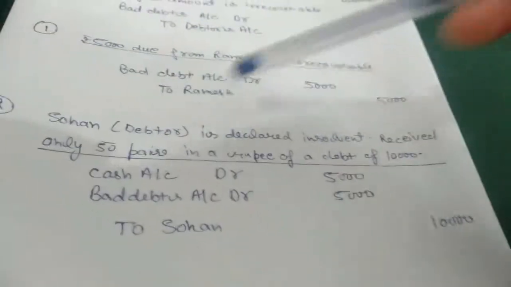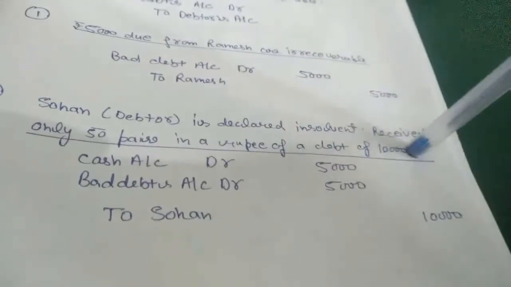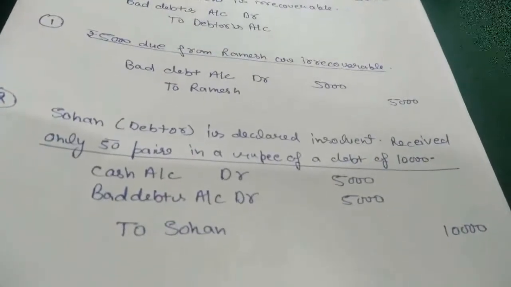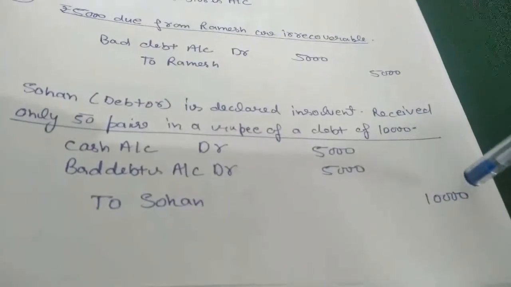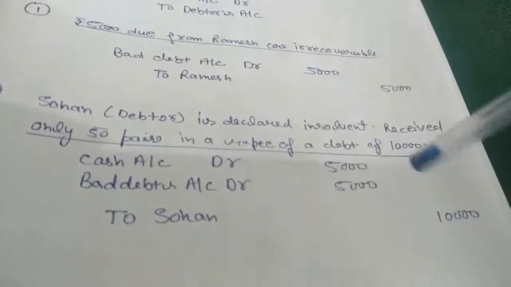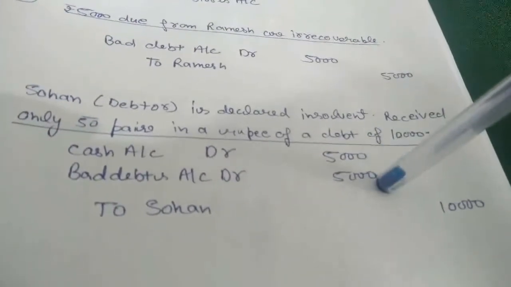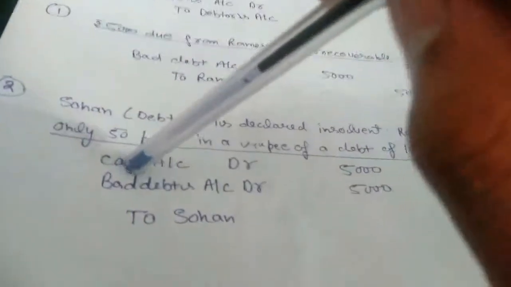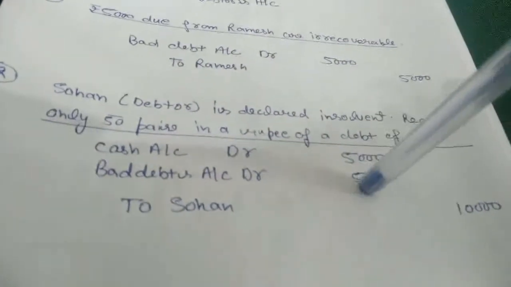Next entry, Sohan is a debtor for us, is declared insolvent and received only 50 paisa in a rupee of a debt of 1000 rupee. It means for every rupee of debt, we will receive only 50% of it. So total amount payable to us is 10,000. How much did he pay? He paid only 50 paisa per rupee, means half of the amount he paid and half of the amount he is not able to pay. Here we will debit cash account by the amount we received and bad debt account by the amount we did not receive.